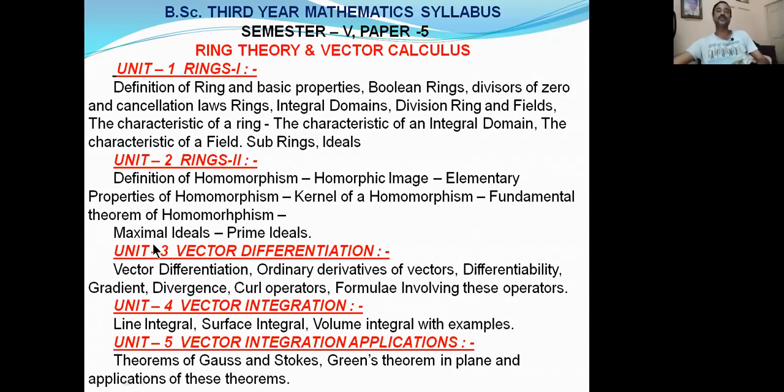So students, those who are interested in theory or in problems, both will get good marks from this paper, as it contains 2 units on theory and 3 units on problems and derivations. So it is very easy to gain marks from this paper. Now I am going to the model paper.